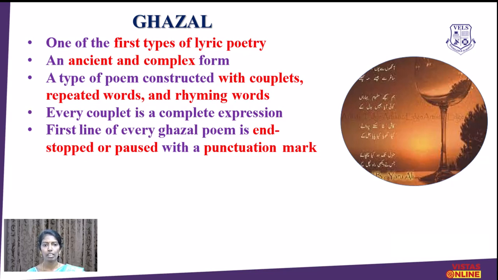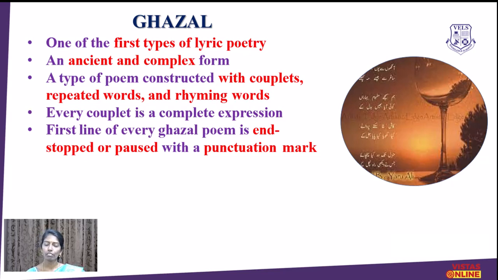So these are all the three classical forms of lyrical poems, and there are four other lyrical forms of various national origins. First one is ghazal. Ghazal is also an ancient form, but it was not much used in English literature. This type of poem was constructed with couplets, with repeated words and rhyming words also, which gives a musical quality to the poem.